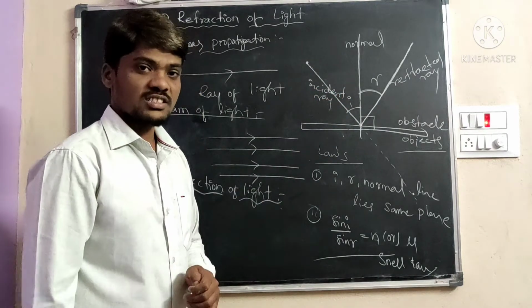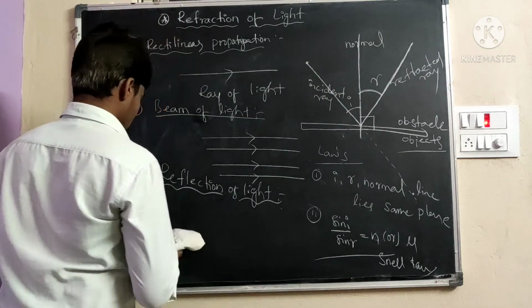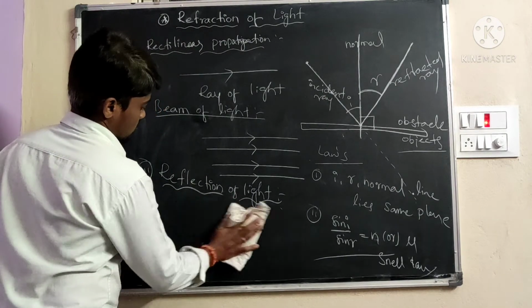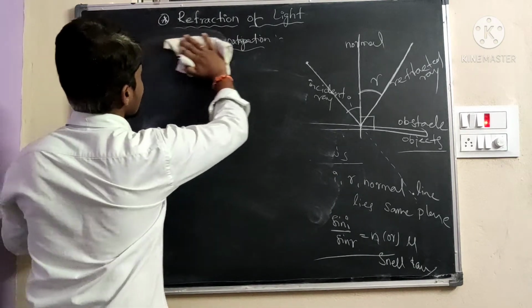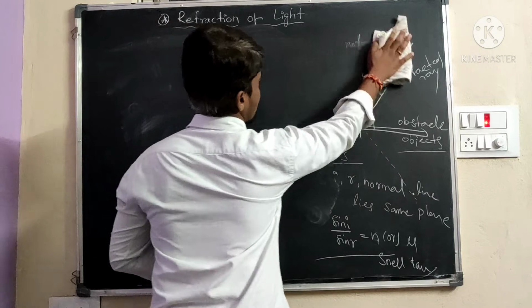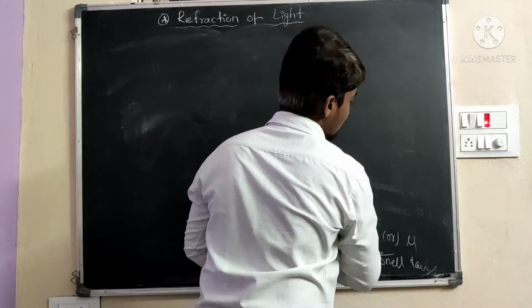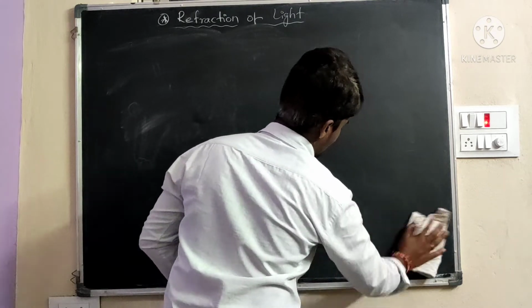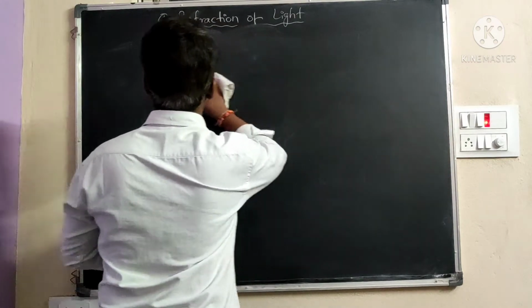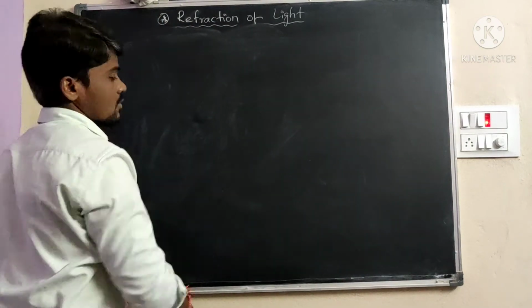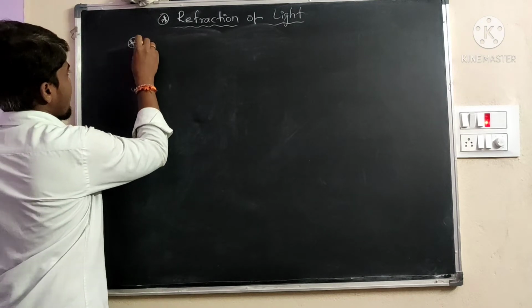Okay, next one is refraction. What is meant by refraction? It is the same light, but here there are two mediums.